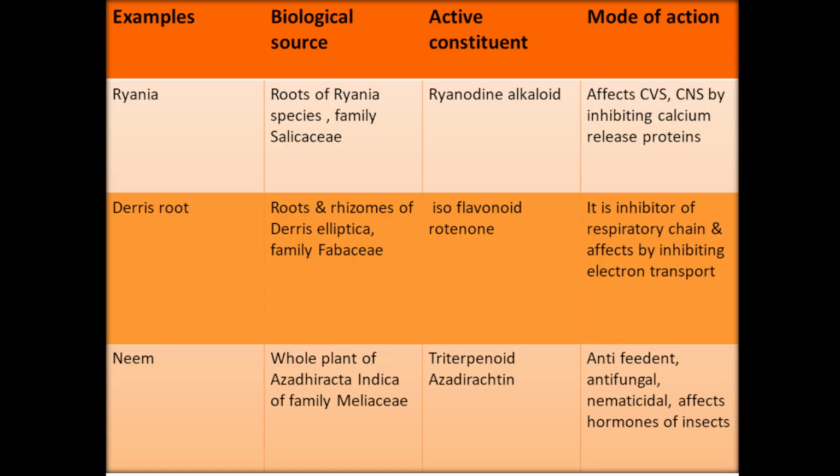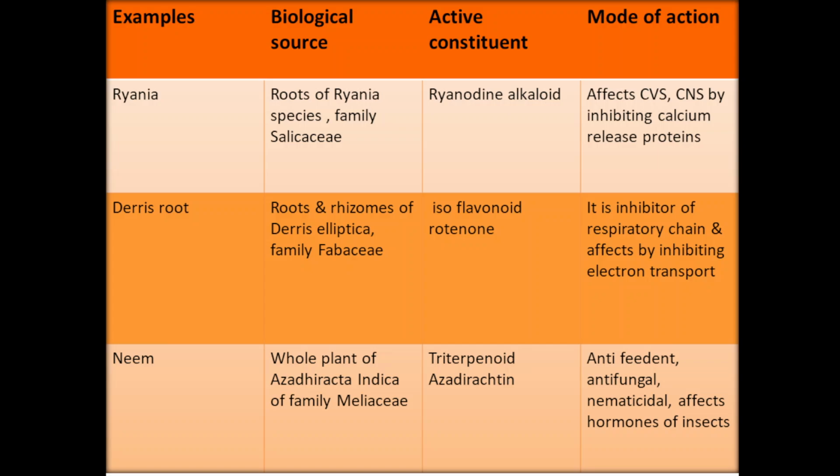So the respiratory chain is inhibited, suffocation occurs and proper respiration will not be done by the insect, as well as it will inhibit electron transport. If electron release and electron transfer are inhibited, then ATPs are not synthesized. In this way it will help to kill the insect or pest.